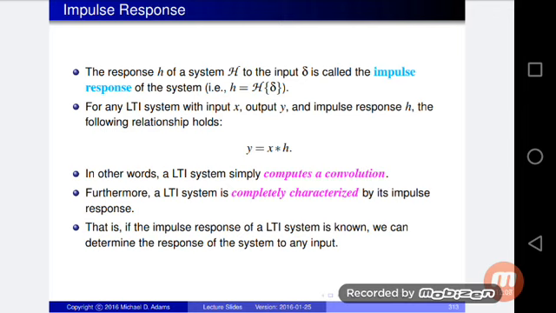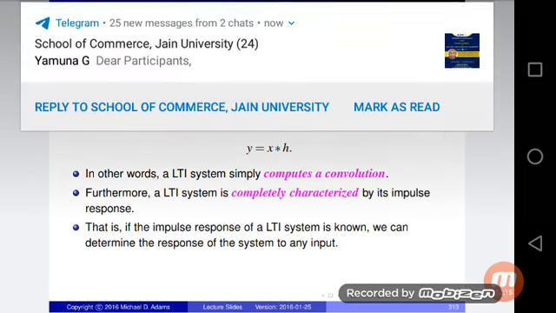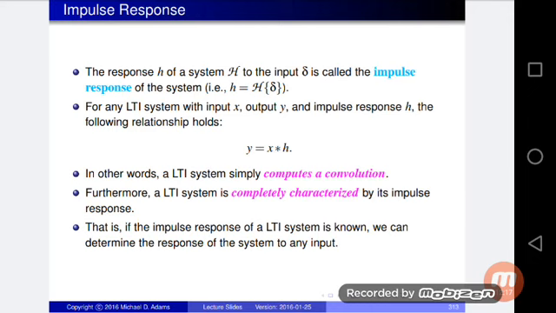The response h of a system H to the input delta is called the impulse response of the system. That means h equal to H of delta is known as the impulse response of the system.